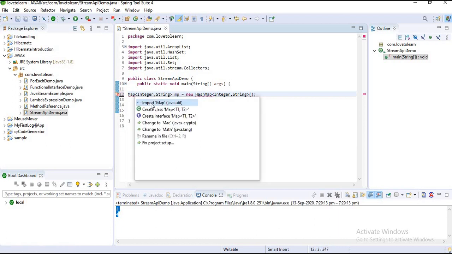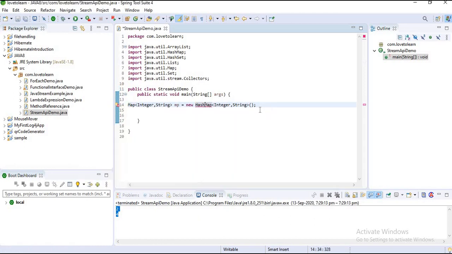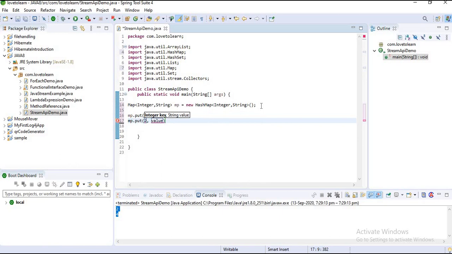Let's import these packages here. Now I want to add some elements to this map reference. 1 and Anil. 2 and Love to learn. Now I want to print this using a stream.